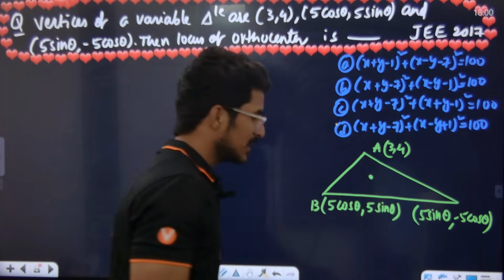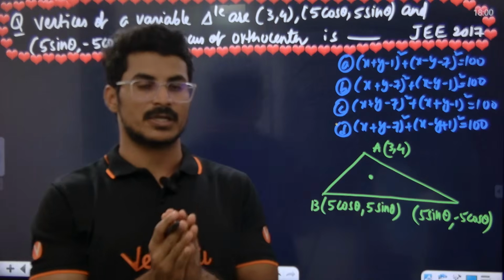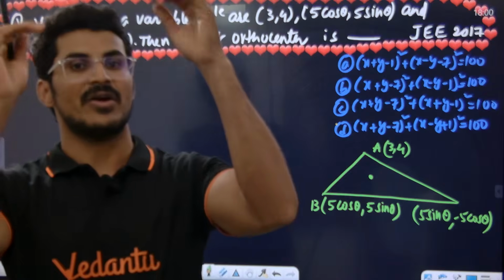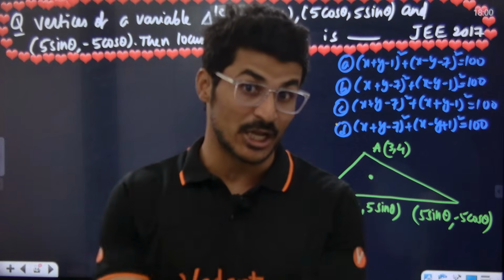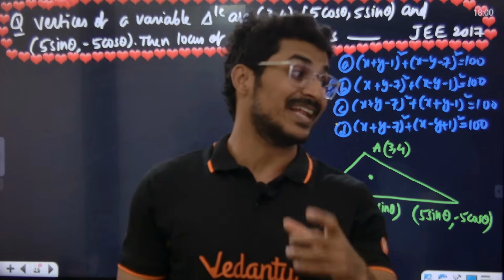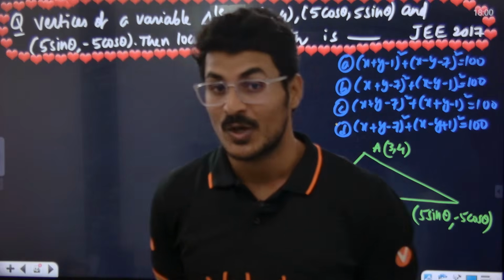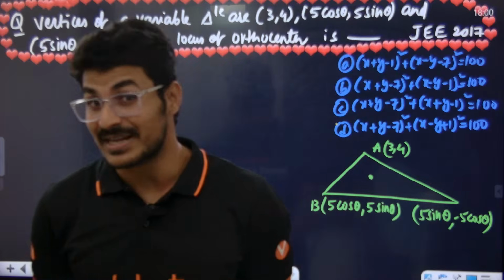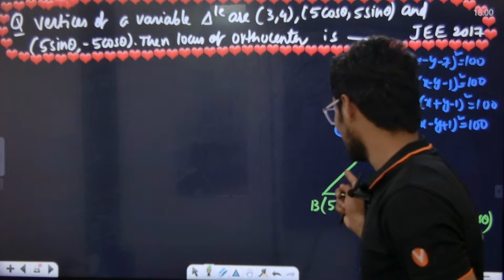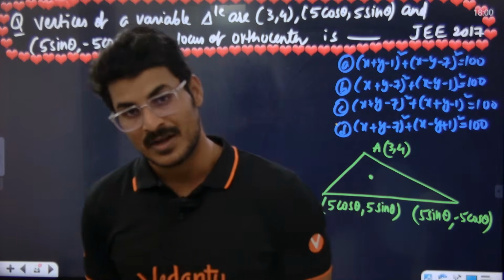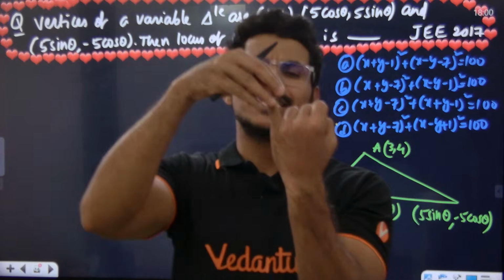Whenever we find the orthocenter, centroid, incenter or circumcenter, the logic is that we always have to check the nature of the triangle. Find out the nature of the triangle. To find the nature of the triangle, we have only one vertex. B and C vertices are not known. So how do we check the nature of the triangle?